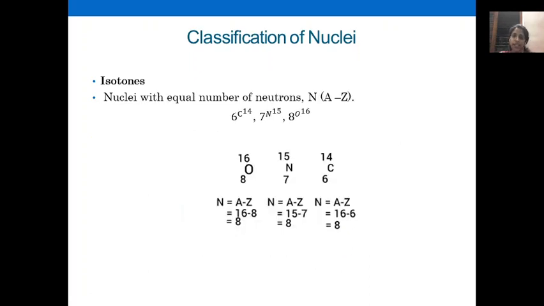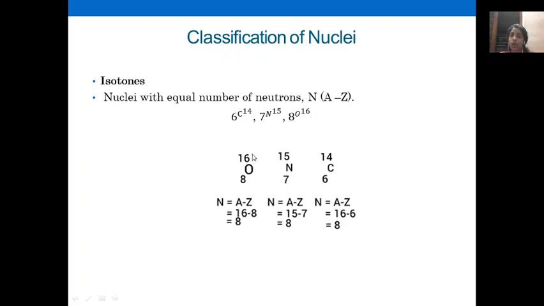So let's see another classification, isotones. Isotones are nuclei with an equal number of neutrons, that is A minus Z, which is the same. Nuclei with an equal number of neutrons. Example, carbon, nitrogen, oxygen. Their atomic number and mass number are both different, but what is the same is that they have the same neutron number. Here you can see that oxygen's atomic number is 8, mass number is 16.